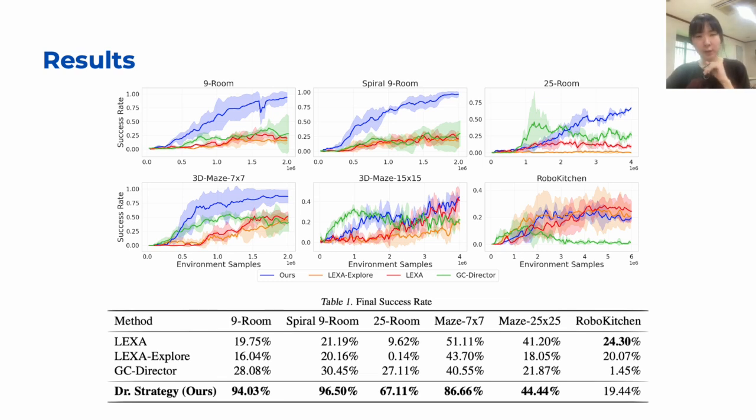The results show that Director Strategy was able to reach a very high success rate compared to other baselines such as Lexa and GC Director. In RoboKitchen, it shows comparable results. In larger state spaces, such as 25 rooms and the 3D maze of size 15 by 15, the success rate itself is lower due to the complexity of the environment.